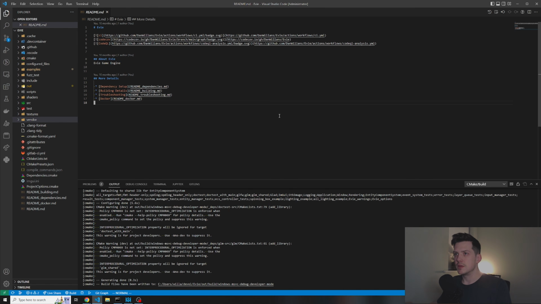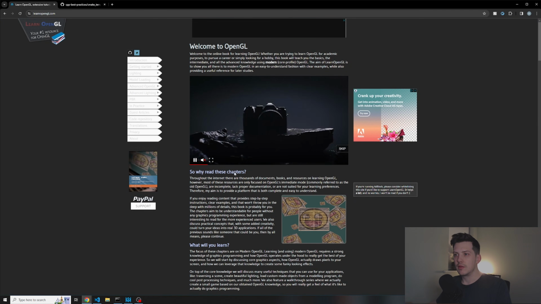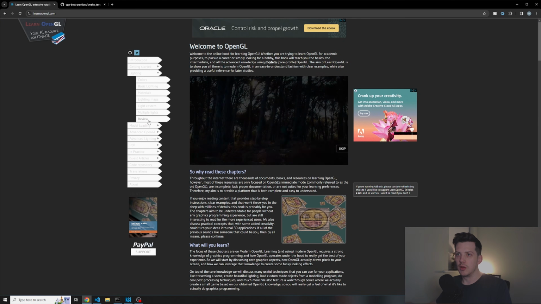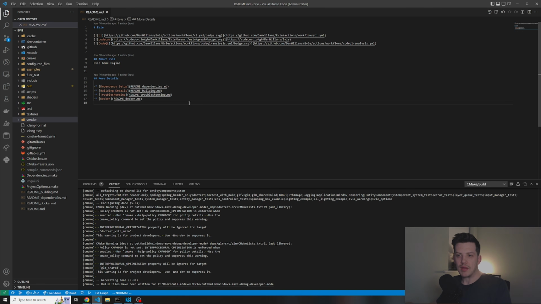This is Evie engine. It's a C++ OpenGL game engine, and I mostly chose OpenGL because of the amazing resource that you can get from a website called learnopengl.com. And this is fantastic, and it's taught me a lot of the initial steps, which I hope to also explain in videos later on. Even though I'm using learnopengl.com, I hope that in the future we could potentially support other rendering backends like Vulkan.